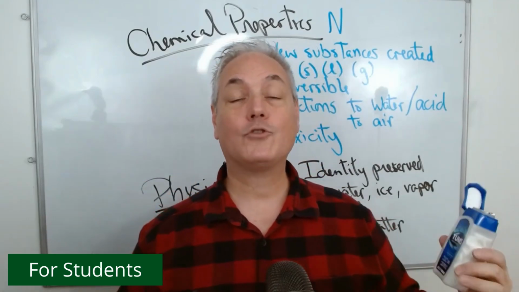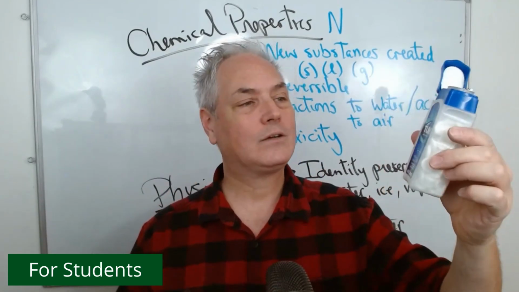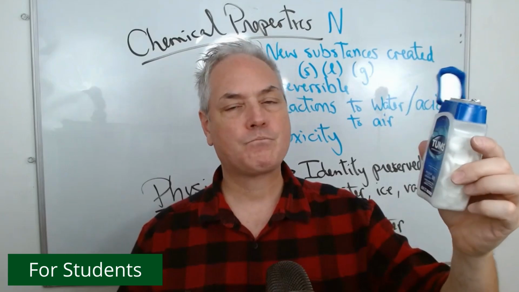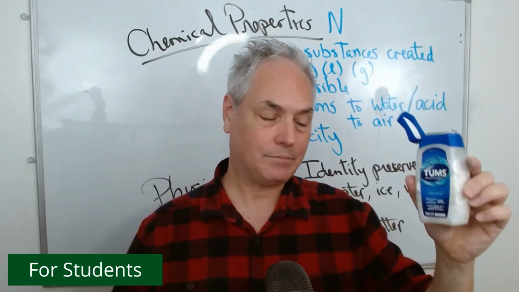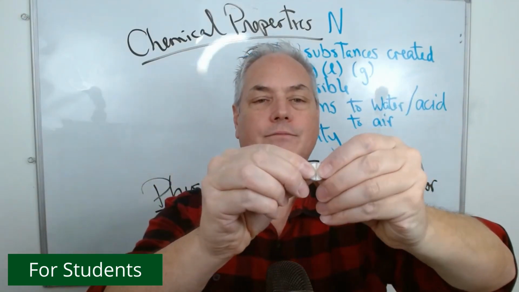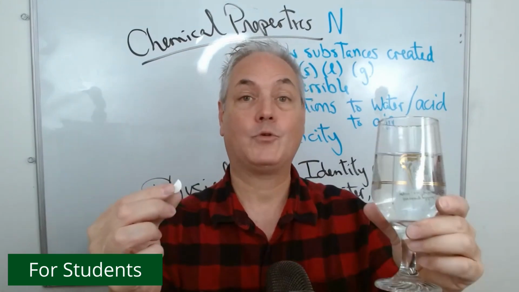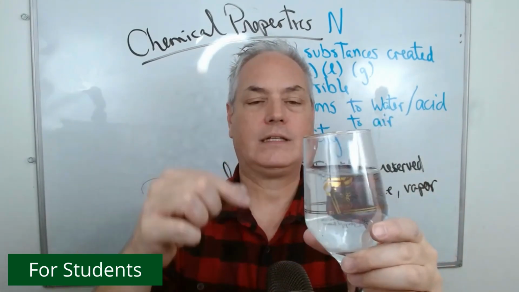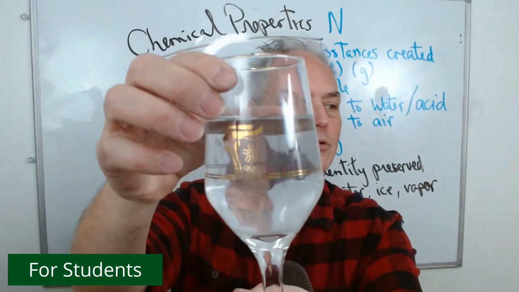Sometimes if your stomach is not doing very well, we have what we call something to neutralize the acidity so we feel better. So here we have a capsule. I'm going to just take half. Now, if I take the Tums and put it in water, I would notice that I have a few bubbles being created.